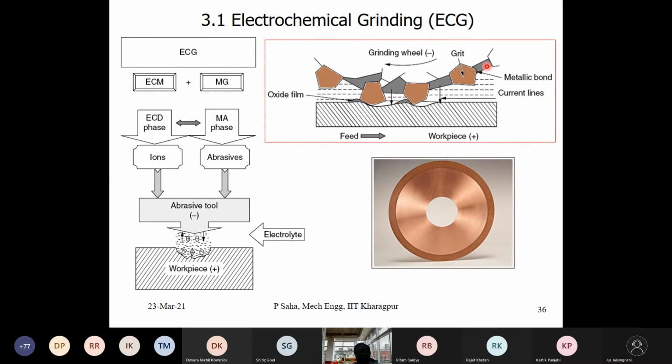Okay, so what if these grids are attached by some kind of adhesive? Can you use an adhesive? The answer is not always, but you can definitely do it, provided your adhesive is a conductive adhesive. What could be a conductive adhesive?